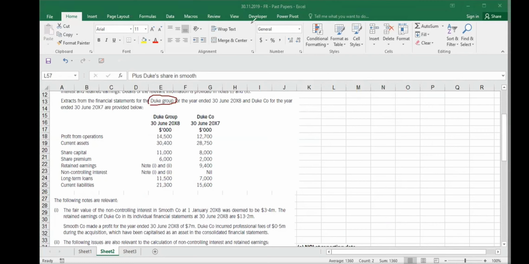So these numbers are group numbers. I don't need group, I need Duke's individual profit. Duke's individual profit is given here. This one, please read it. It says Duke company in its individual financial statement.